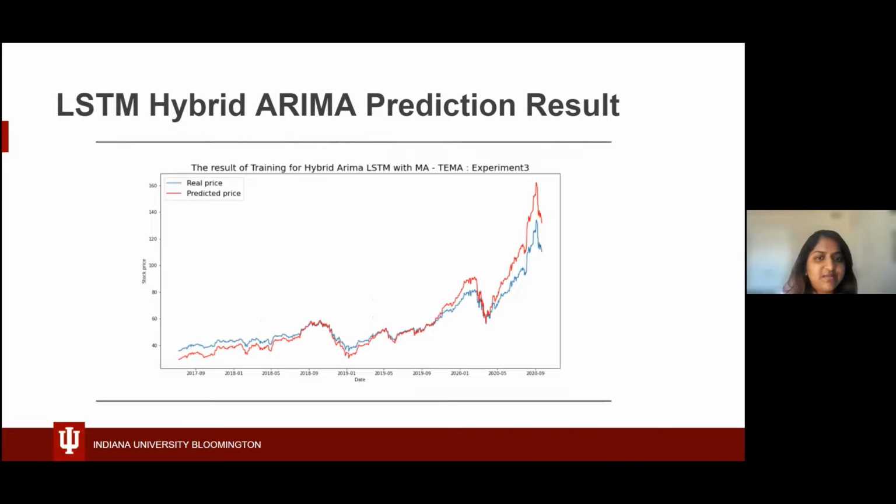For the LSTM hybrid ARIMA model, multiple experiments with various moving averages, such as exponential moving average, triple exponential moving average, triangular moving average, the Kaufman adaptive moving average, and various others were tried. And among these multiple architectures that were introduced, the TEMA and the midpoint moving average stood out.